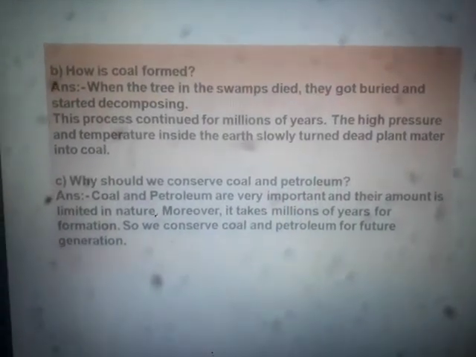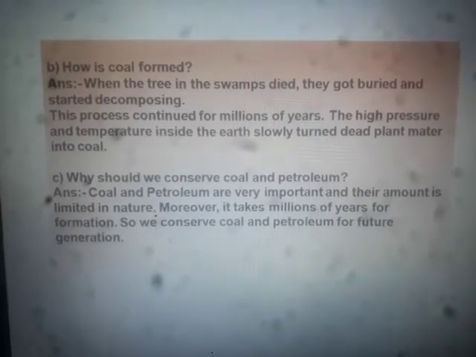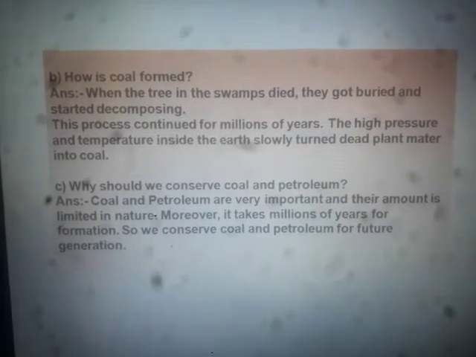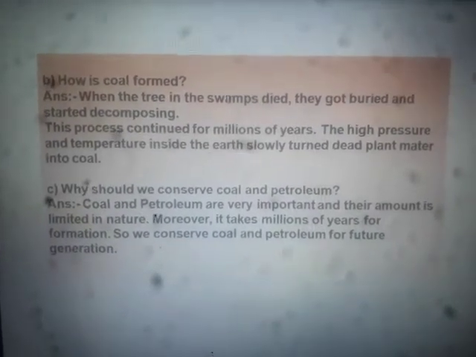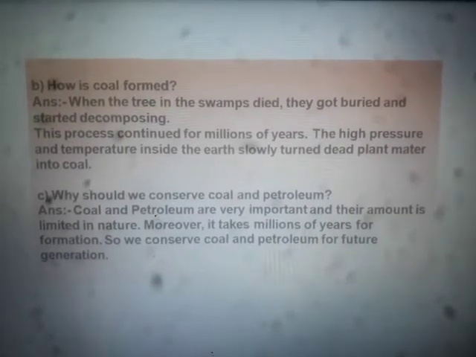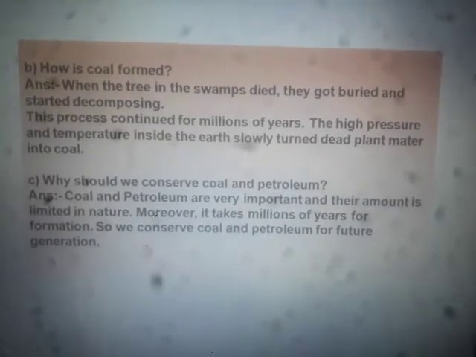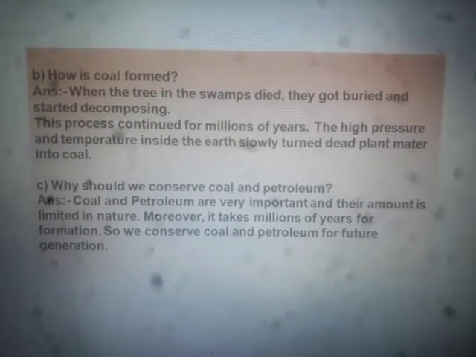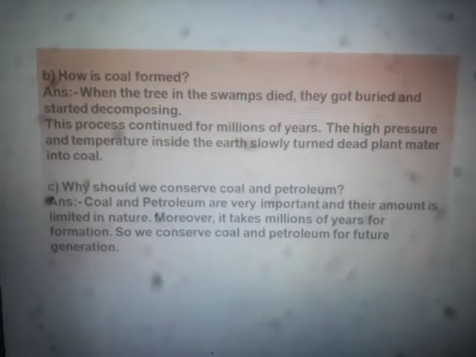So very simple: coal is formed by decomposition of dead and decaying parts of trees, animals, and so on. After millions of years of continuous exposure to temperature and pressure, the materials buried inside the earth get transformed into coal.